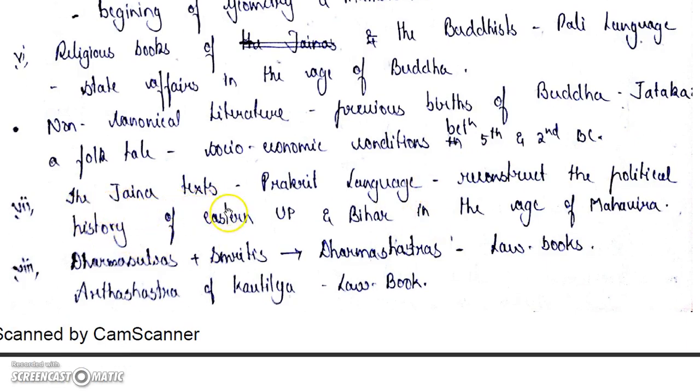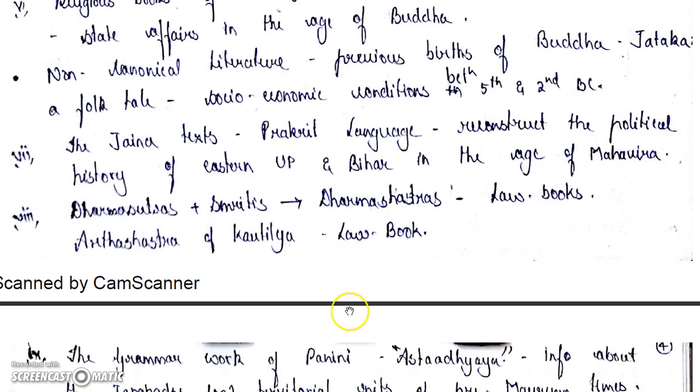Okay. The Jain texts are there. We also have the Jain literature, the Jain texts. These are written in Prakrit language. These help us to reconstruct the political history of eastern UP and Bihar in the age of Mahavira. So these help us in the reconstruction of political history, right?